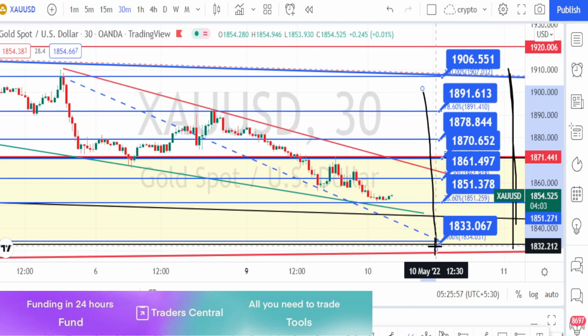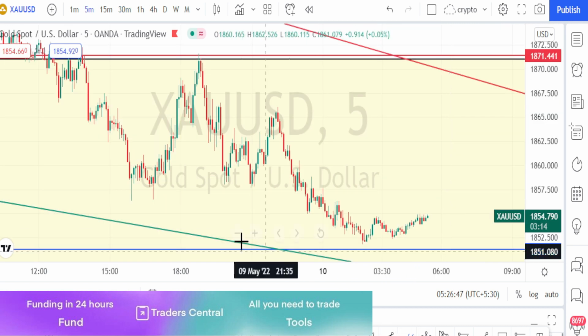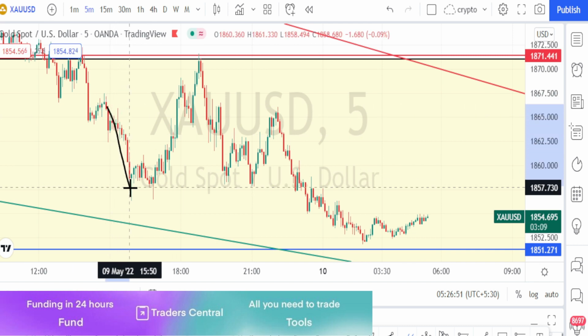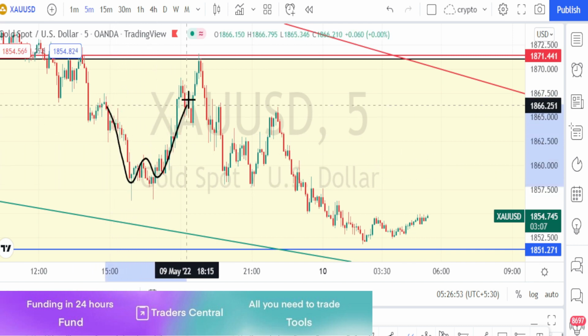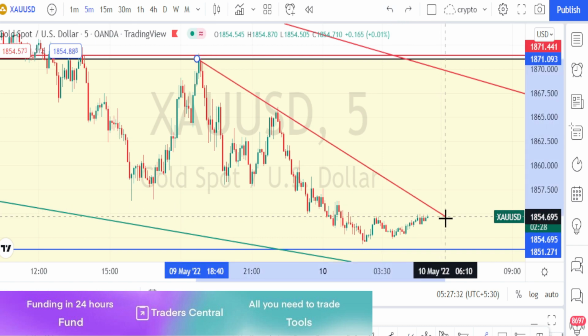Let us do the analysis in 5 minutes time frame. I am in 5 minutes time frame now. When we look at the price action in 5 minutes time frame, it was on a bearish trend and it formed a double bottom pattern and retested at the resistance level of 1870, then bounced back on the bearish trend reversal. And currently when we look at the trend of the price action, I am drawing one more resistance line for 5 minutes time frame.